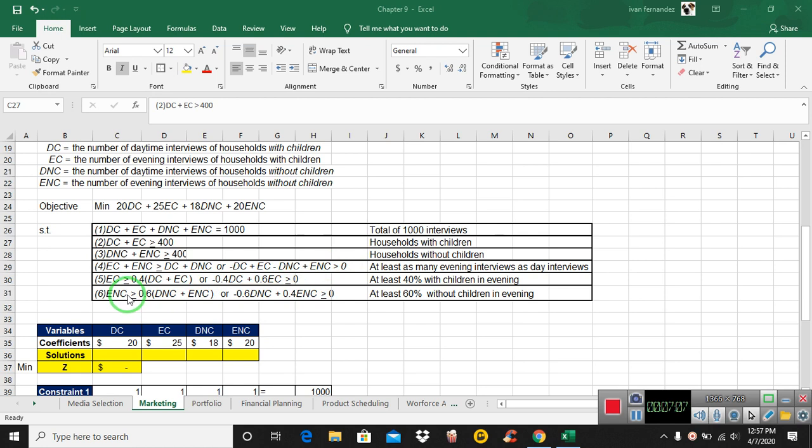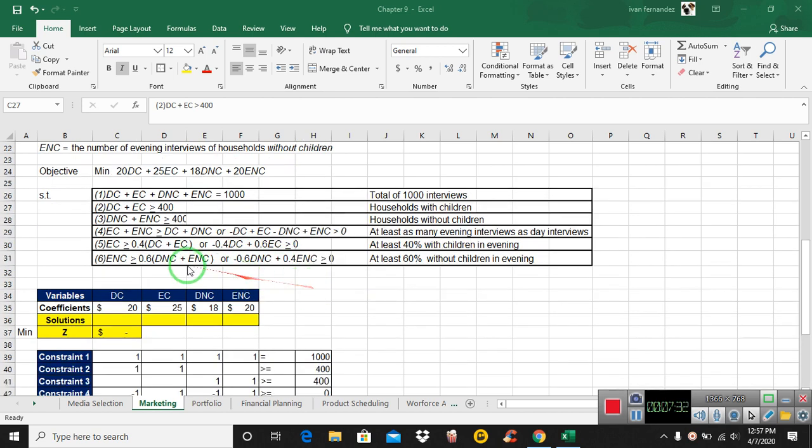And finally, we have kind of the same situation, at least 60% without children in the evening. So evening without children has to be greater or equal to 60% of the sum of DNC plus ENC. If you rearrange the terms, you end up with negative 0.6 DNC plus 0.4 ENC greater or equal to 0. Right? So we build our solver here.